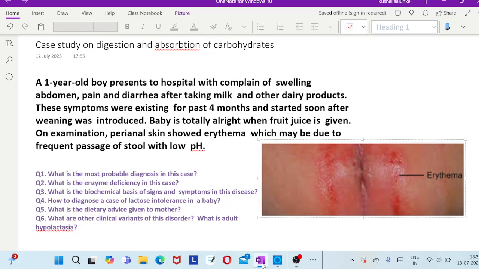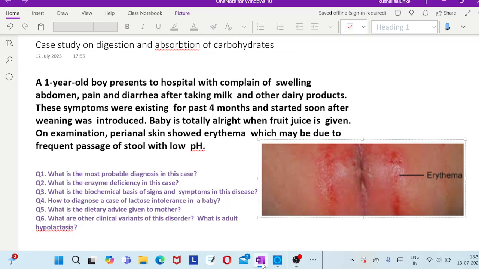It is a homodimer made up of extracellular and cellular parts. So the enzyme has extracellular as well as cellular parts.